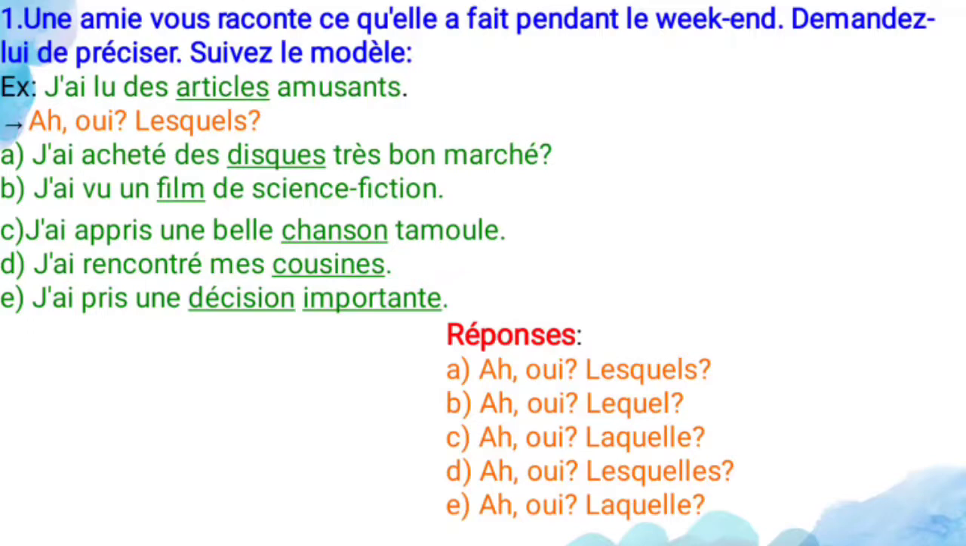I made an important decision. So for that it's a feminine singular. So the answer is oui, laquelle. So this is all about the first exercise, which is based on the interrogative pronoun.